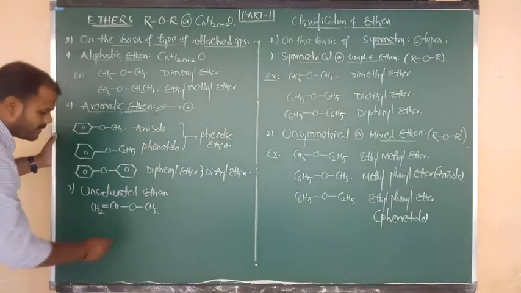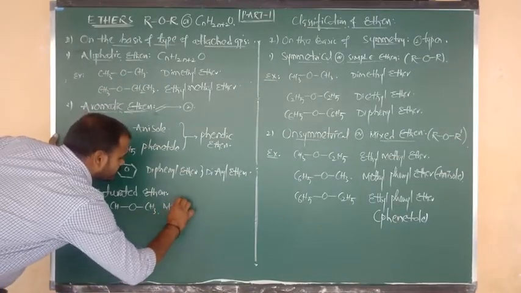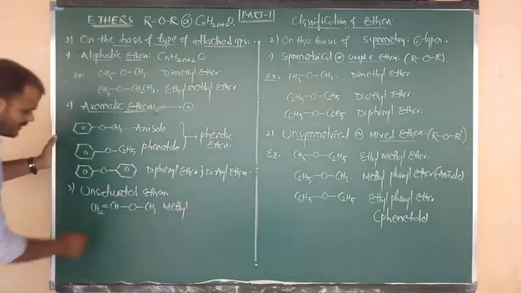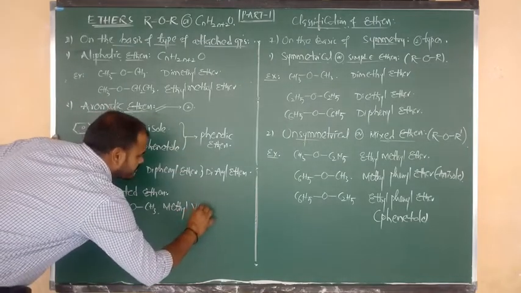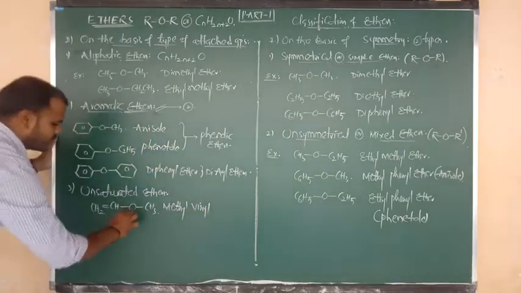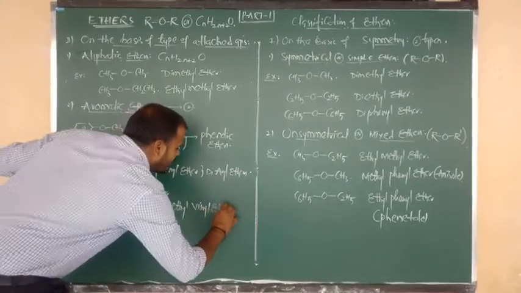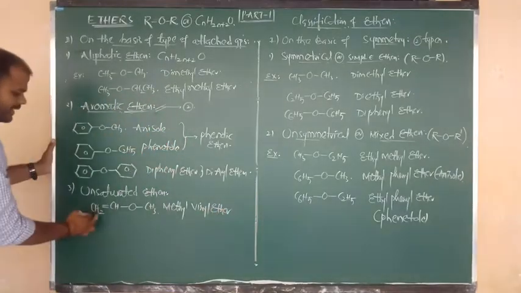So what is the name of this compound? One side is a methyl group and the other side is a vinyl group, and the main functional group is ether. So the name of this compound is methyl vinyl ether.